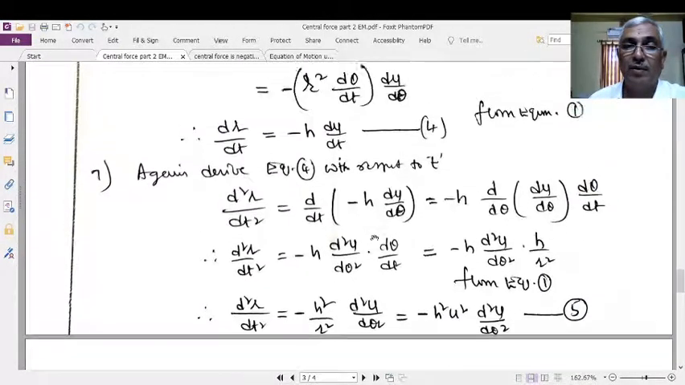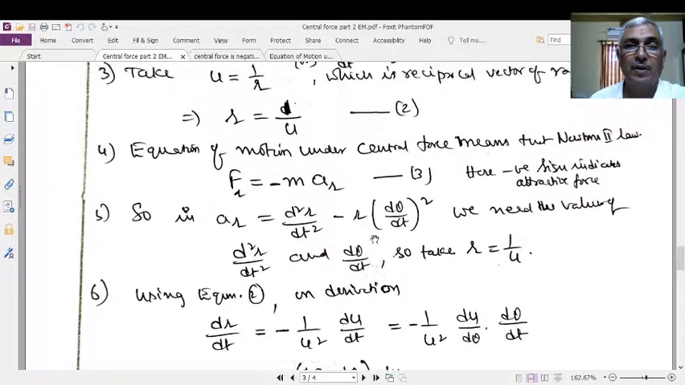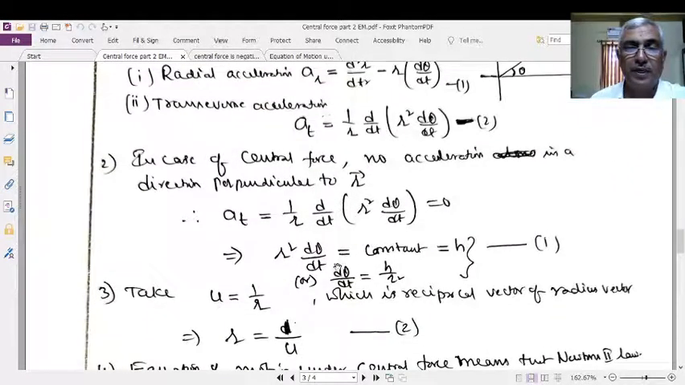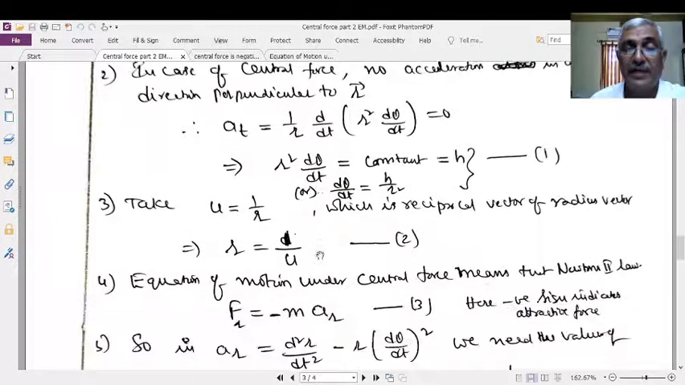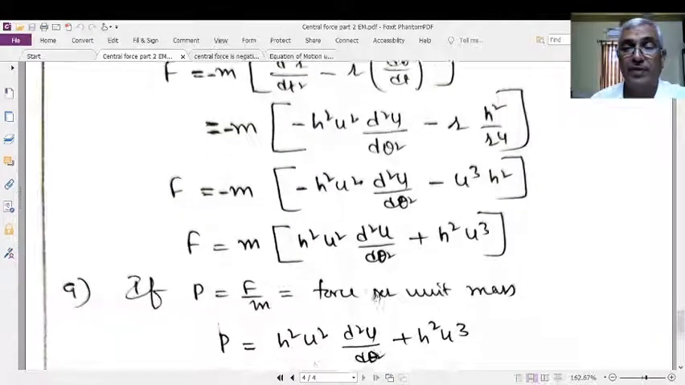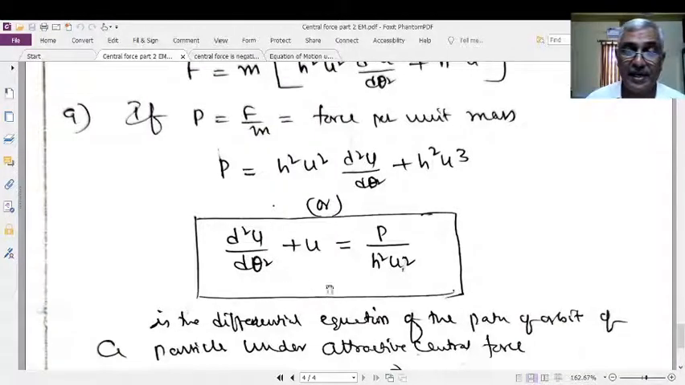What is h here? r² dθ/dt. What is the h value? r² dθ/dt. This is the differential equation form of the equation of motion of a particle under central force.